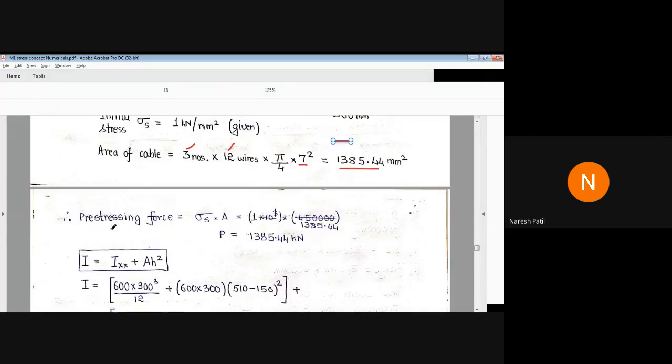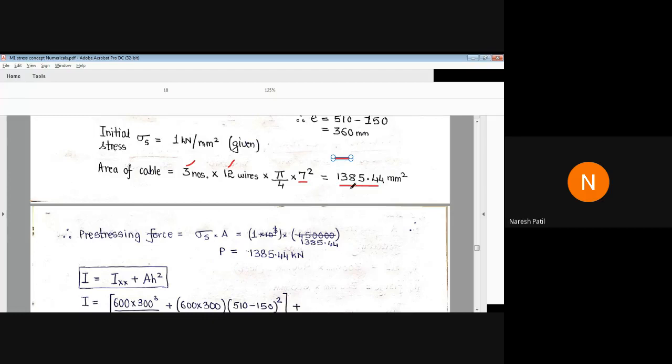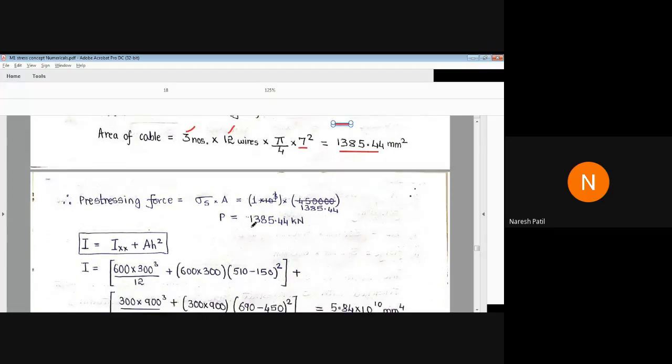Then the prestressing force: sigma S into A. Sigma S is given as 1, into area, multiply. So we got the total prestressing force in the cable, understood? We got 1384.44 kilonewton. If you have any doubt, please ask. Otherwise, I'll move on further.